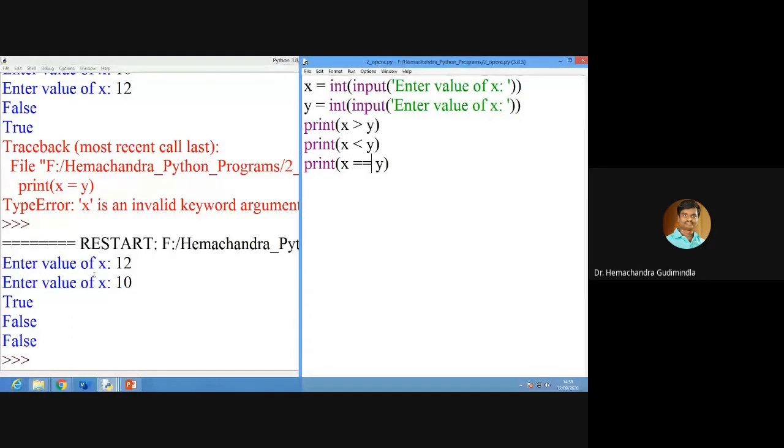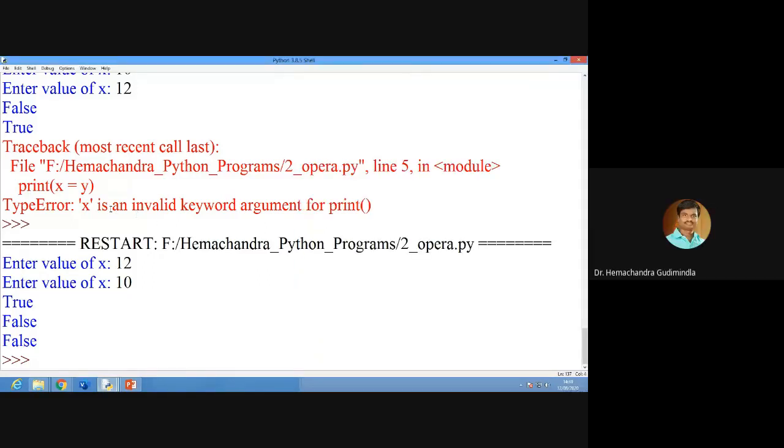So what's the meaning of that error, sir? That x is an invalid keyword argument to print, an invalid keyword. That's what you told, no? The equal to is for assigning a variable.